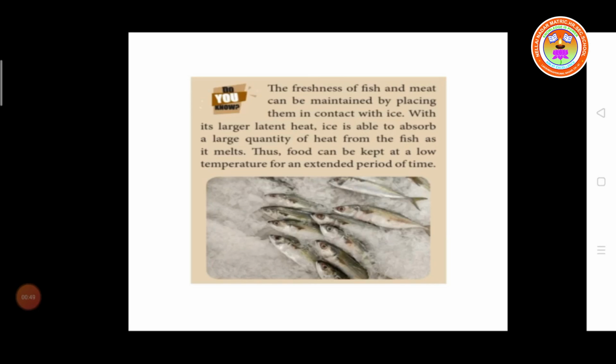The freshness of fish and meat can be maintained by placing them in contact with ice. With this large latent heat, ice is able to absorb a larger quantity of heat from the fish as it melts. So the food can be kept at low temperature for an extended period of time.